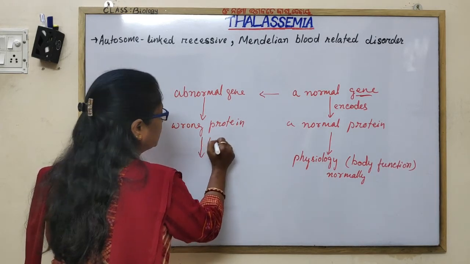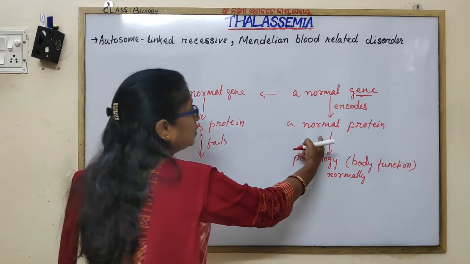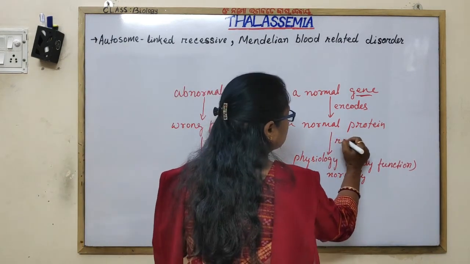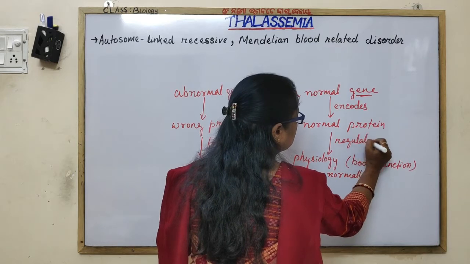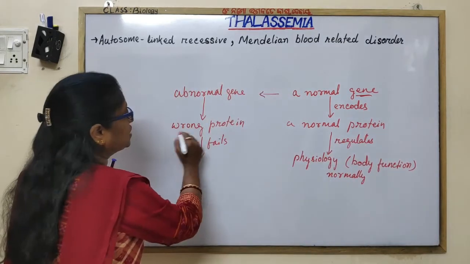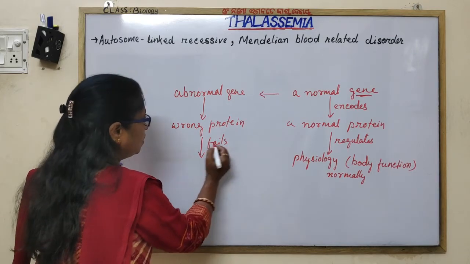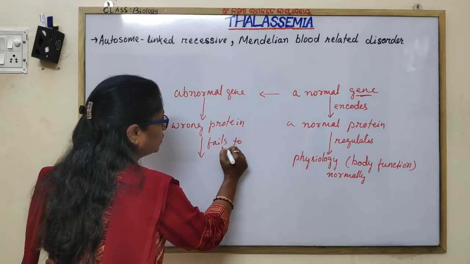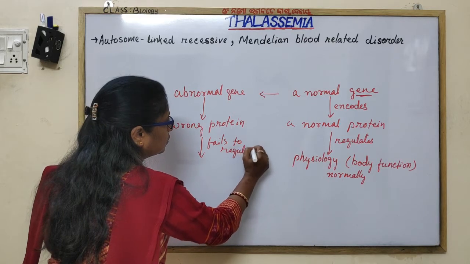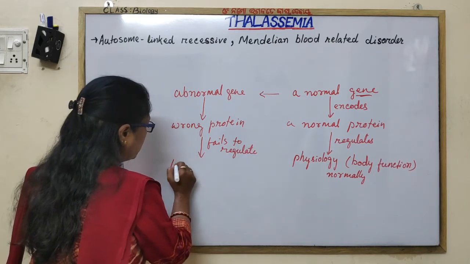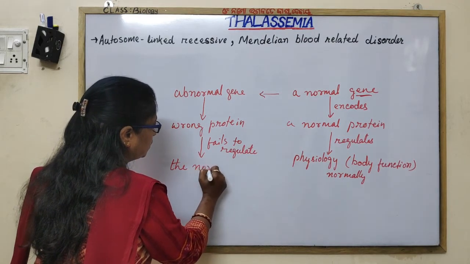The wrong protein fails to regulate the normal body function.